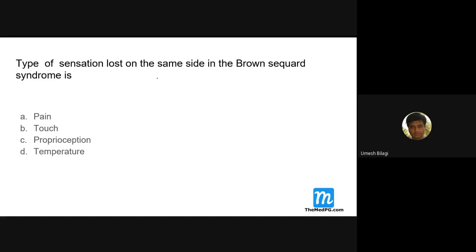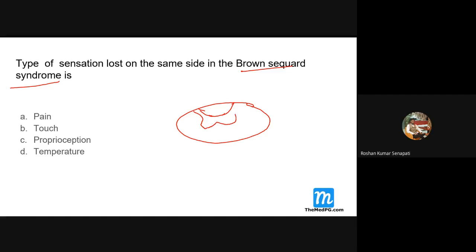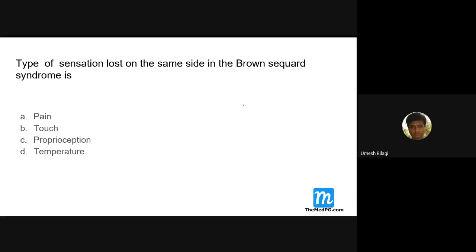Type of sensation lost on the same side of Brown-Sequard syndrome. What is Brown-Sequard syndrome? Can anybody tell me? Sir, dissection of spinal cord. Transverse section of the spinal cord, sir. Full or half? Sir, half. Partial. Hemi-transection, use proper words.